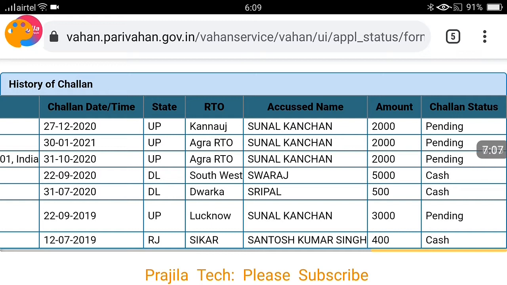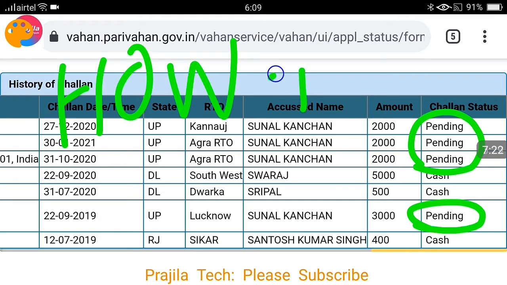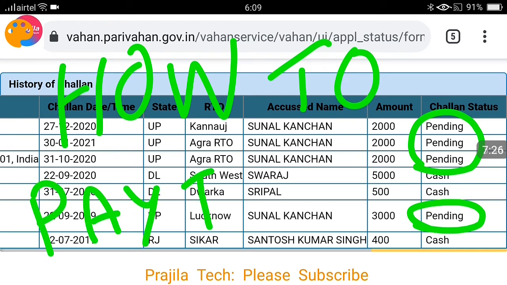Because what was the problem, when did it occur, and then you can see here under which RTO, and who is accused, the name. And here, friends, the last one is very important. Pending, 4 challans are there. The other 3 challans are paid by cash, so he has paid, but now 4 challans are still pending. How to pay this online? I will quickly show you. You can clear this off online itself.